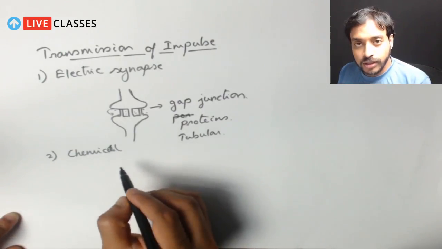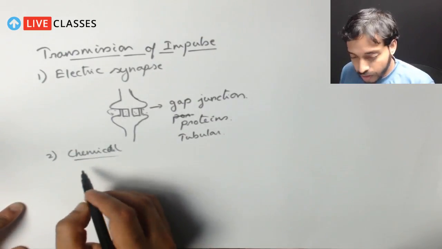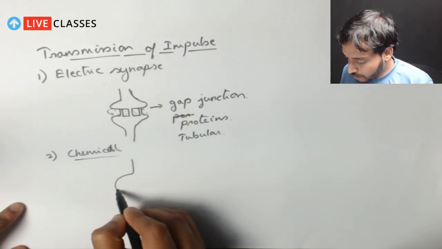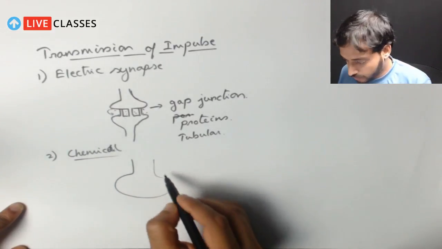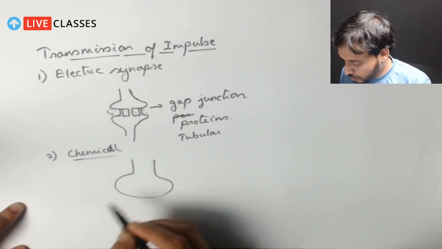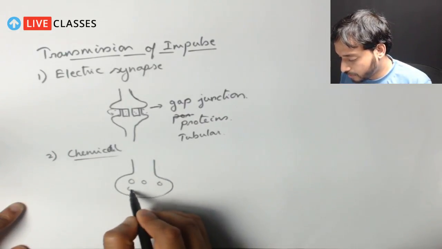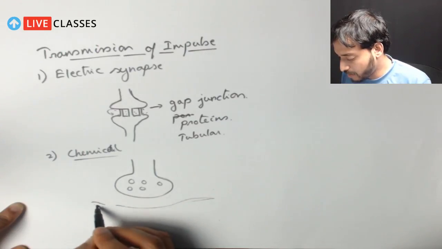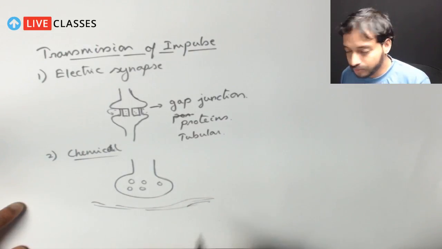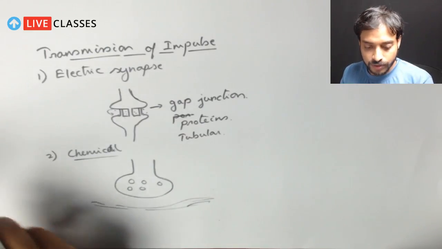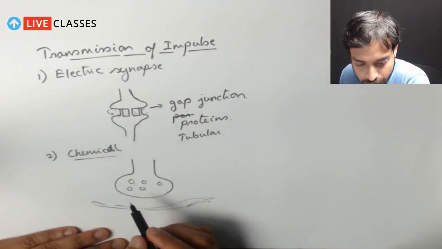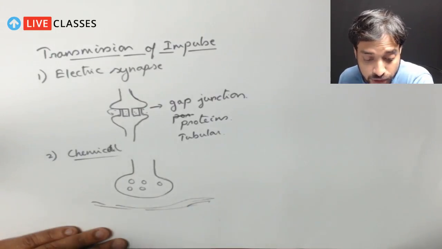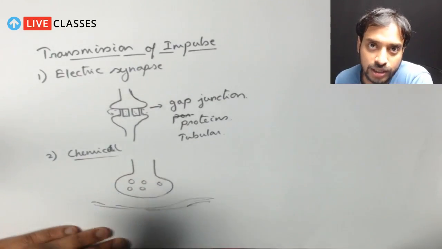Right? So now, let me quickly draw the second part. So these are the vesicles, if you remember. This is the next presynaptic membrane. Correct? Now what happens? Slowly and steadily, let's see the steps which are happening, because this is the important part which we need to answer.